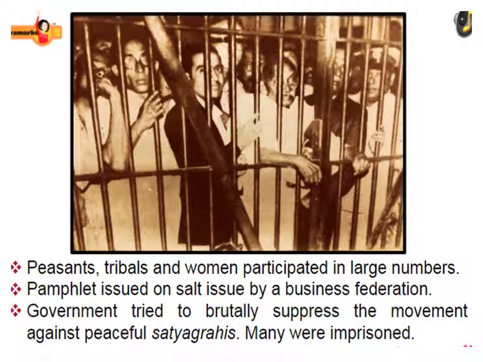Next is the Swaraj Party. So leaders like Chittaranjan Das and Motilal Nehru wanted to contest provincial elections, state elections, that is called provincial election. So Chittaranjan Das and Motilal Nehru both wanted to contest the election, and the objective was to oppose the government from within. And Gandhian leaders were opposed to the legislatures as per their non-cooperation resolution, and later on Gandhi allowed Congress leaders to contest the provincial election.